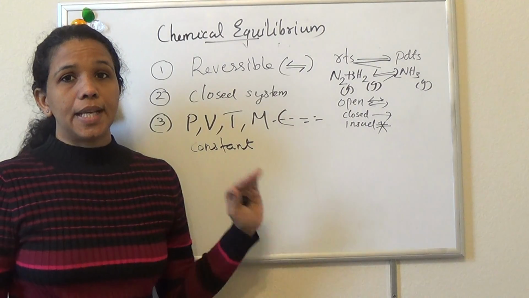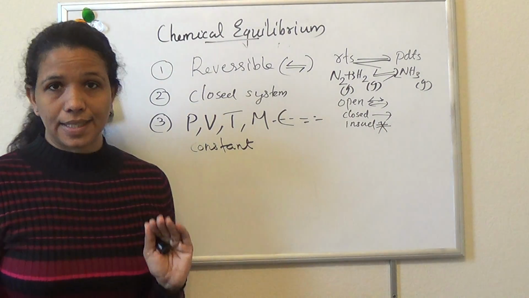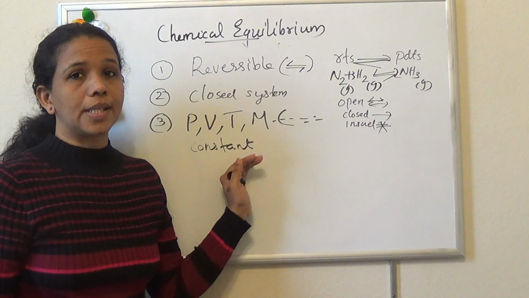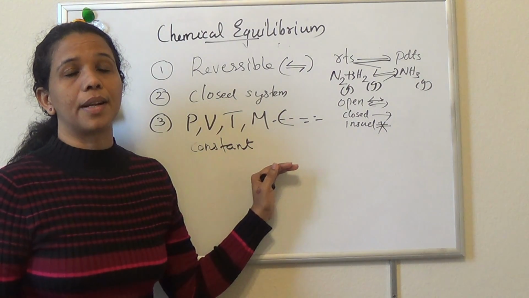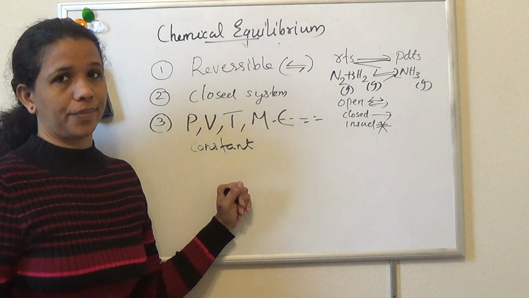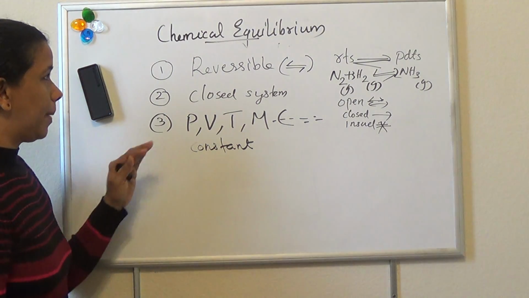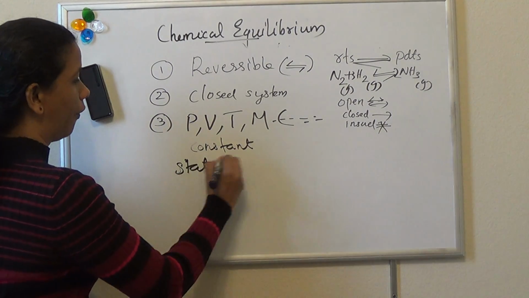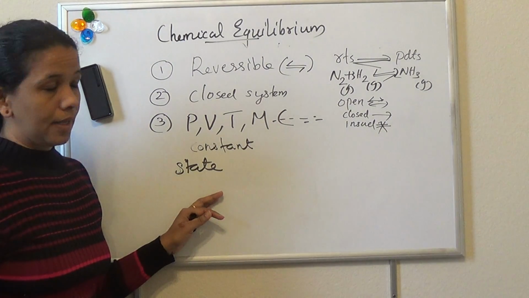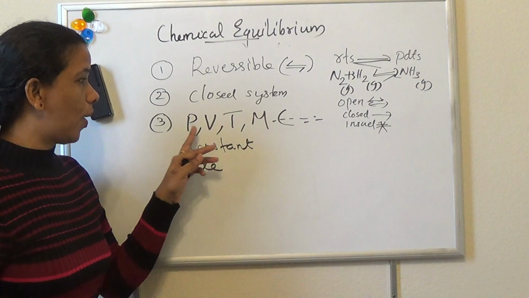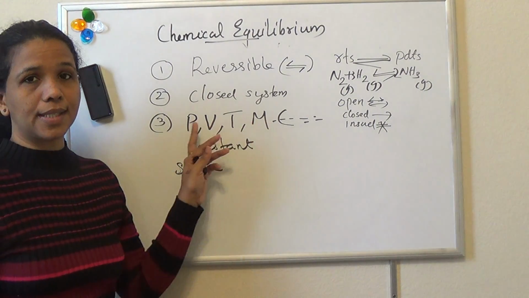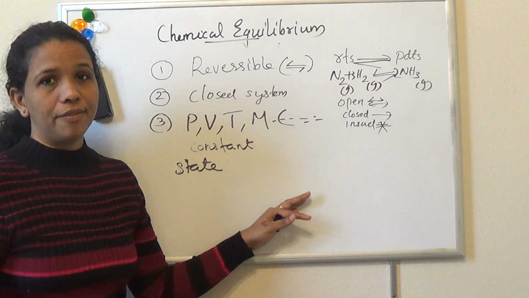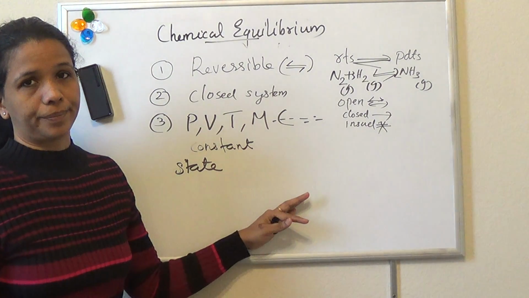So chemical equilibrium is a state of a system in which all the measurable properties, pressure, volume, temperature, mass, concentration, etc., will be constant.